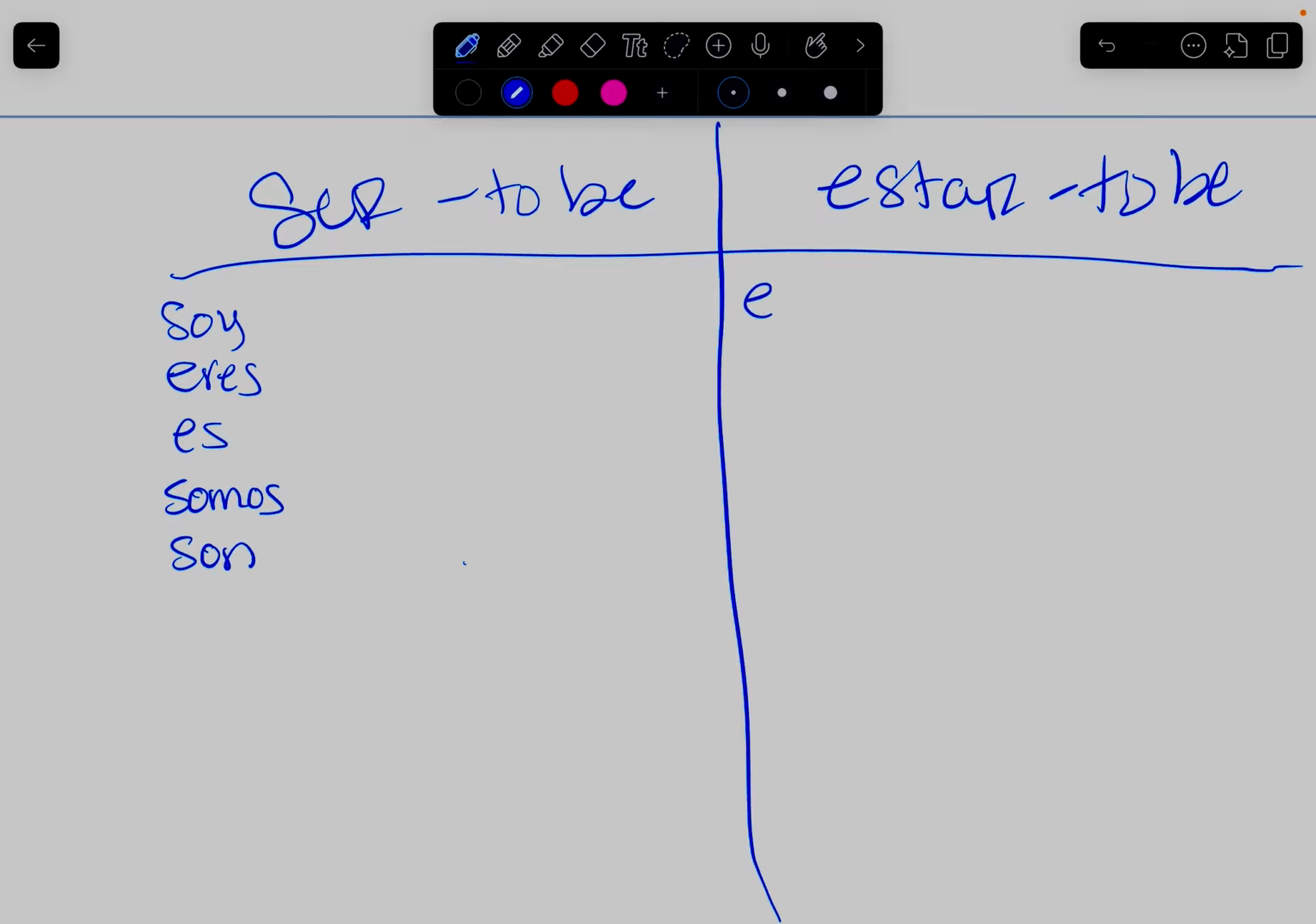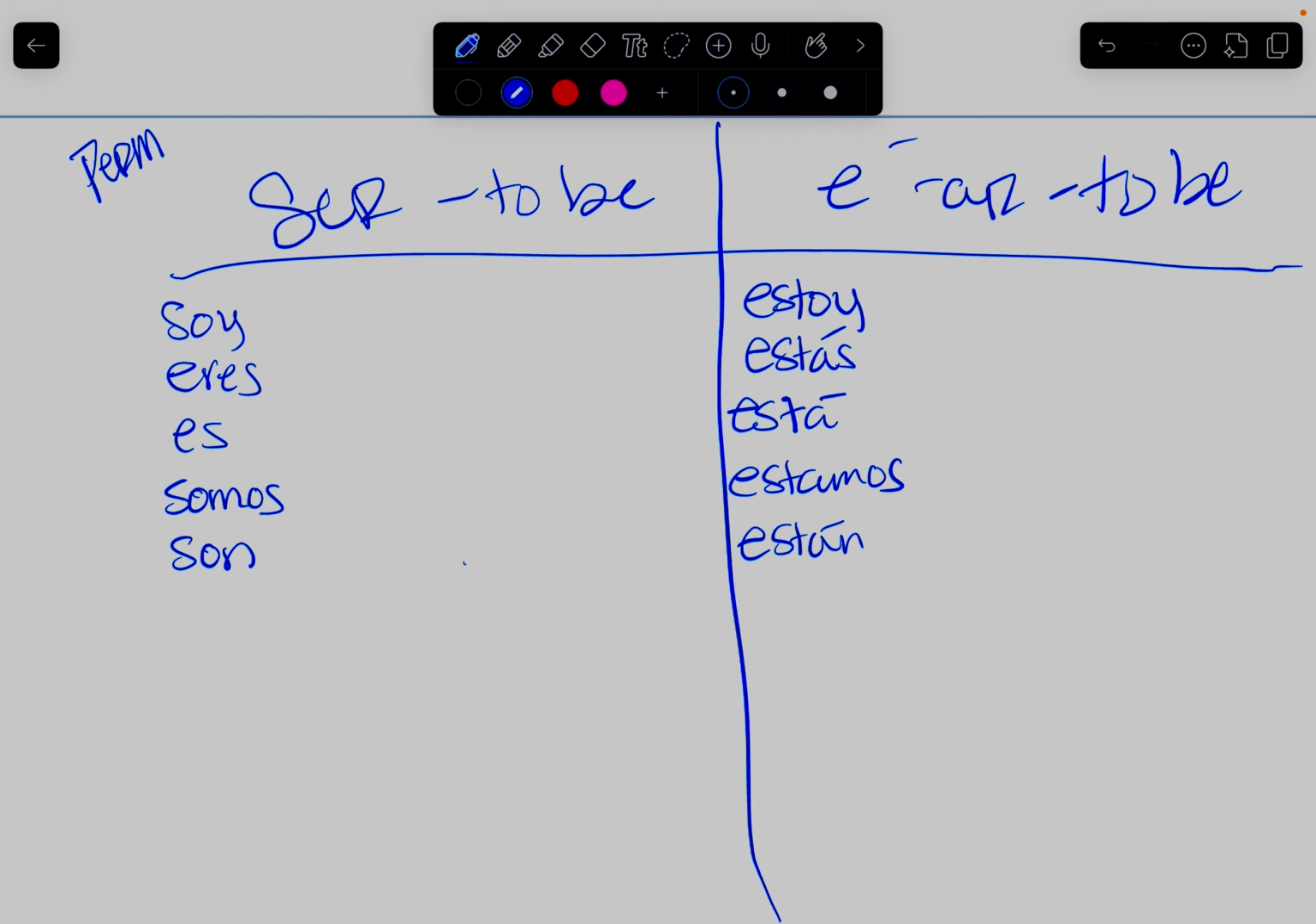And estar has estoy, estás, está, estamos, están. Okay, so these are the conjugations. But when do you use them? So ser, when you talk about ser, it means something permanent. And estar is something temporary.